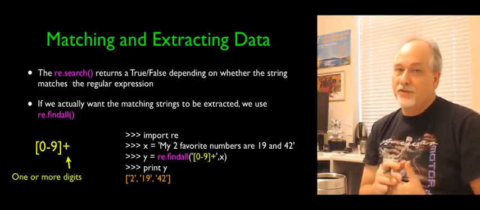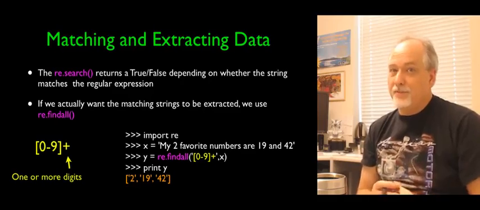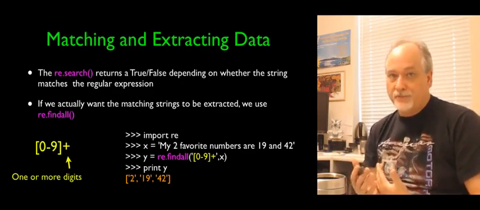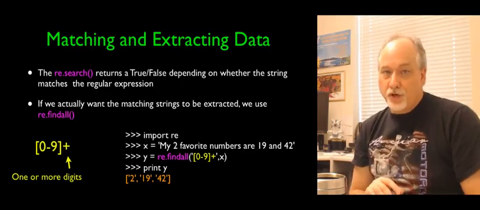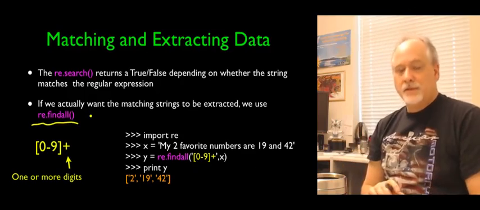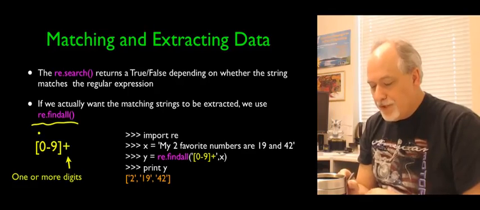So everything we've done so far is it there or is it not? But it's really common once you find something that you want to break it into pieces. So we can combine the searching and the parsing into one statement. And instead of using search, which returns for us a true false, we are going to use find all. So in this example, I'm going to show you a new syntax.